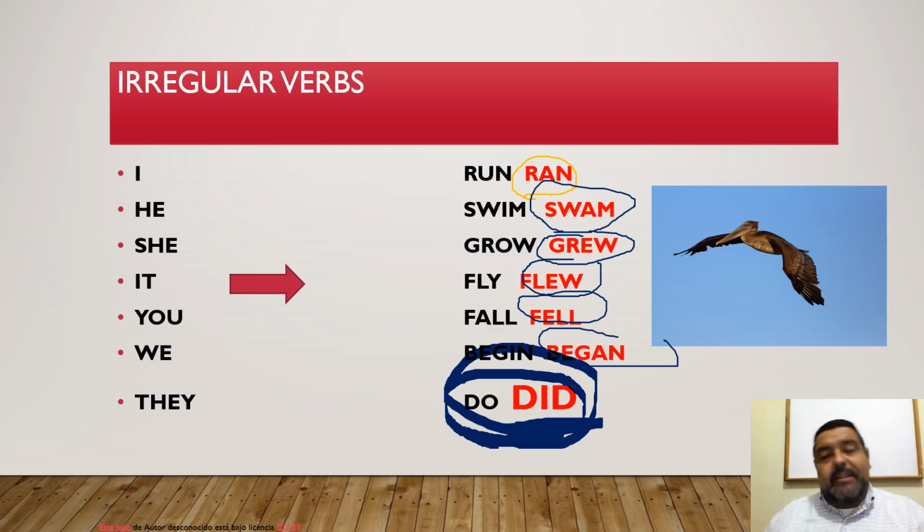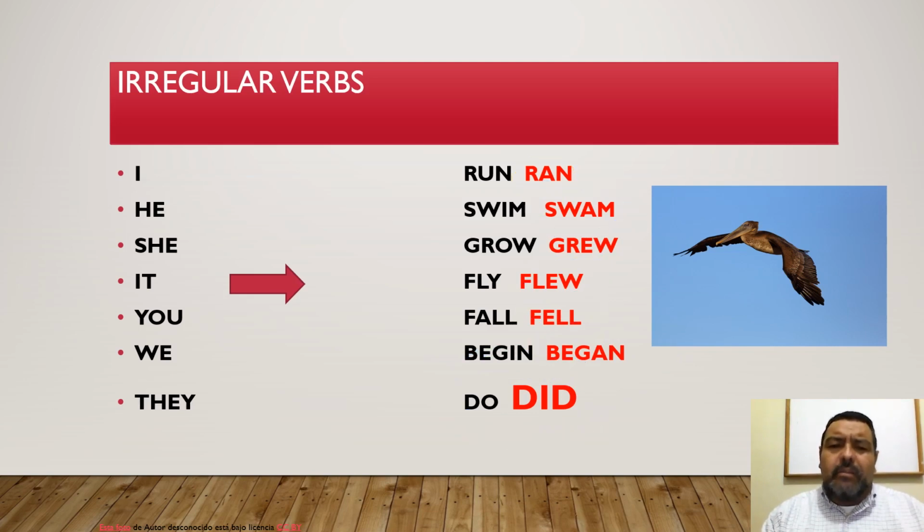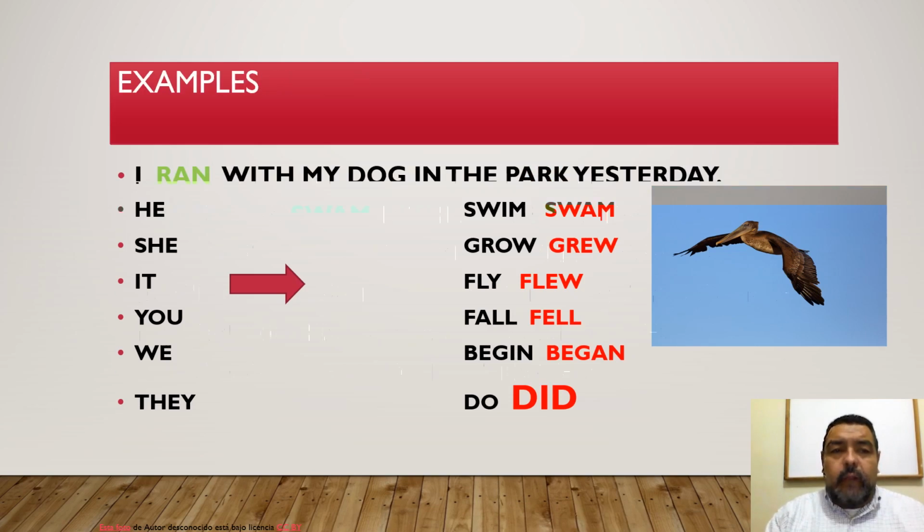So, the thing is, we don't have a rule to know which verbs are going to be irregular and which ones are going to be regular. No hay regla. Only by memory. You have to memorize the verbs. But you know what? It can be done. Yes. I mean, it's just a matter of practice, read them constantly, and you will learn a lot of them, believe me. So let's continue.